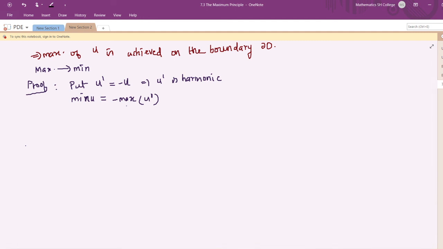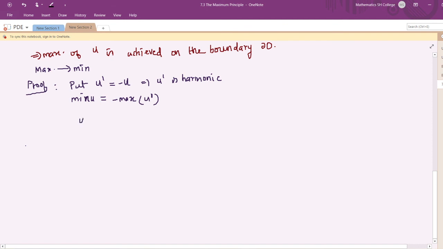Now the theorem says that the maximum or minimum is attained on the boundary. It does not say that it is attained only on the boundary; it can also be attained at an internal point. Okay, so that is the drawback of this theorem. So we call it a weak theorem.